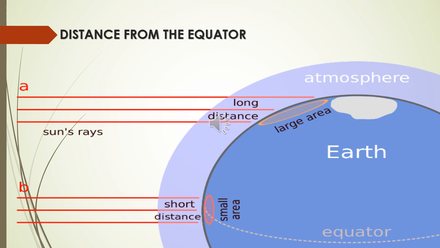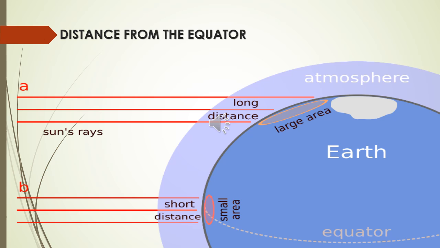Since the earth is spherical in shape, sun rays do not fall equally from the north pole to the south pole. The sun rays fall vertically on the equator, while the rays are inclined on regions away from the equator. So the equatorial region receives vertical sun rays, while regions apart from the equator receive slanting rays.